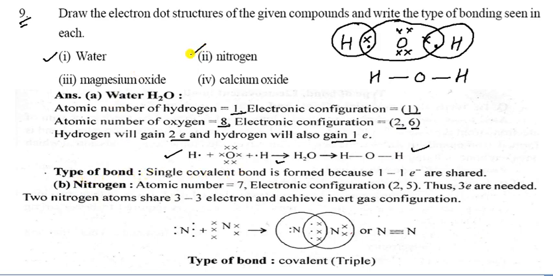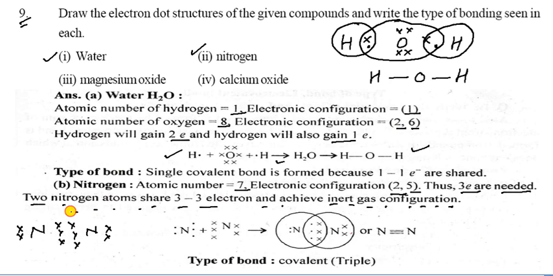So here the second one is nitrogen, and the covalent bond is formed here. Nitrogen atomic number is 7, electronic configuration is 2, 5. Thus 3 electrons are needed. Two nitrogen atoms share 3 electrons and achieve the inert gas configuration like this. So nitrogen is here and one nitrogen is here. So 1, 2 here and 3, 4, 5. So in this nitrogen 1 and 2, 3, 4 and 5.